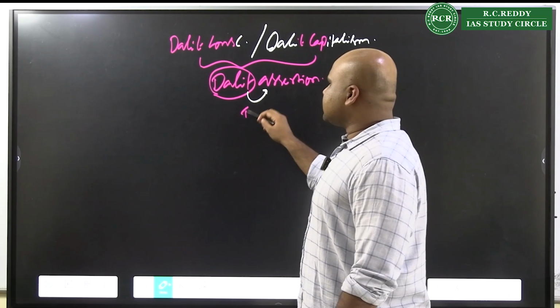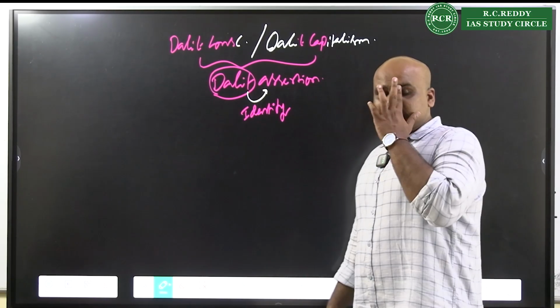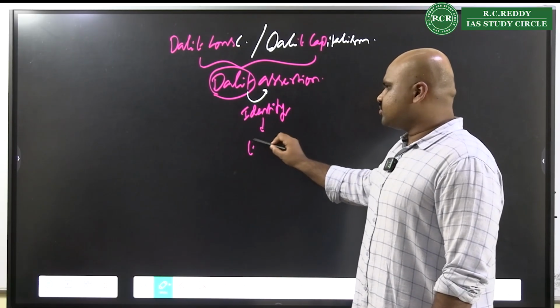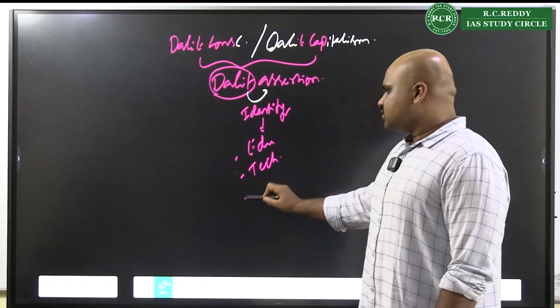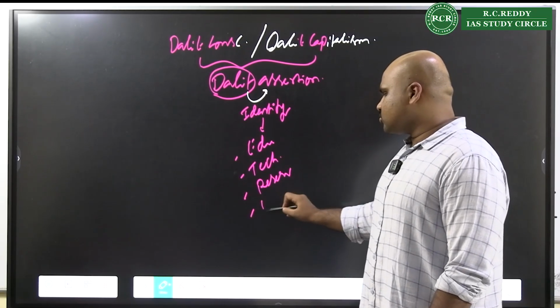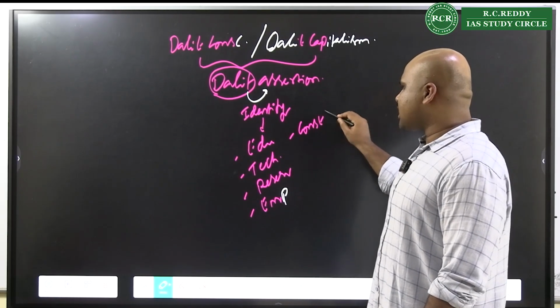Where the lower sections of the society are asserting their identity, it is very simple: that assertion could be through education, through technology, through reservation, through employment, through the constitutional backing which is happening.